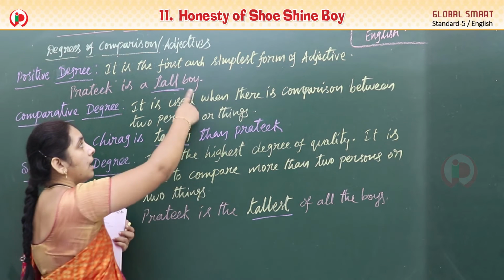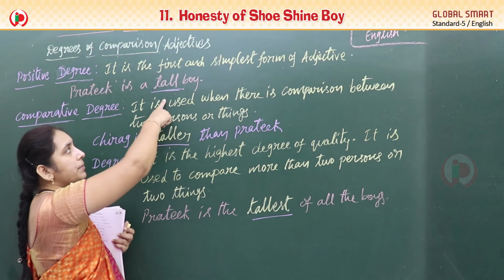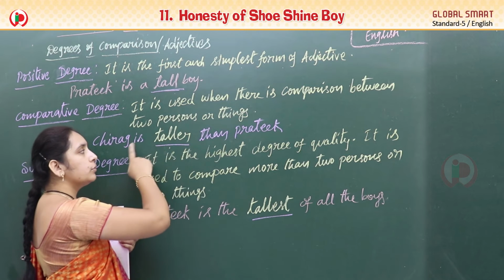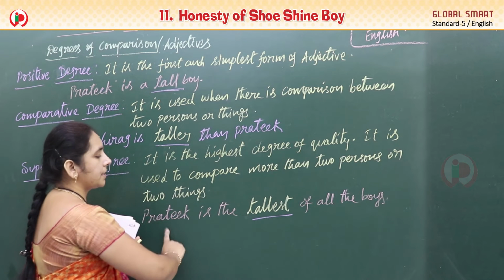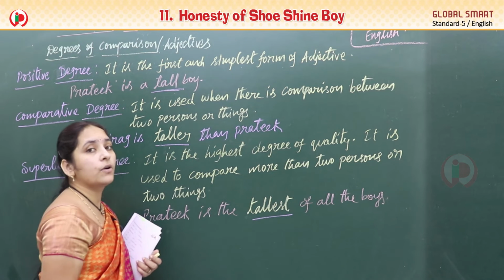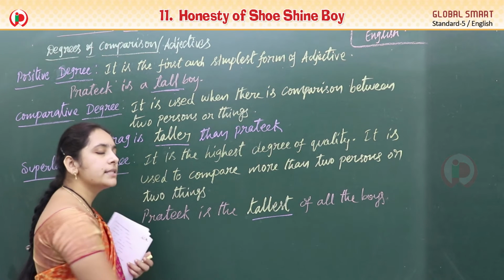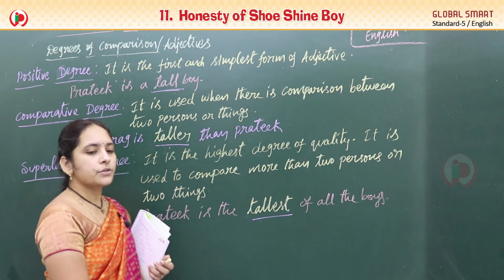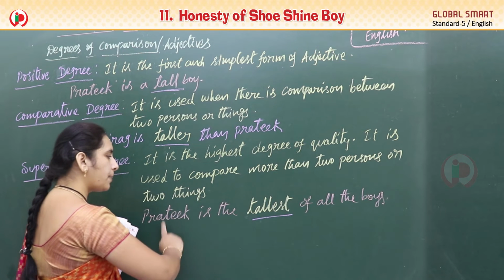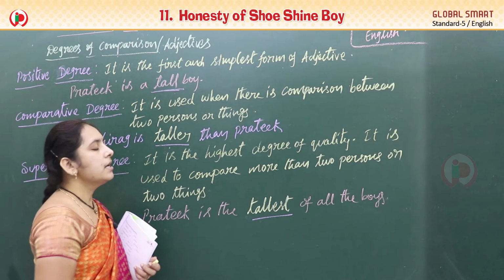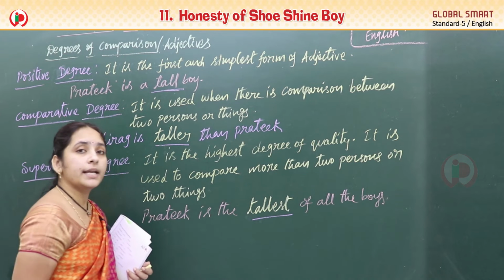Tallest. Tall, first form or simple form. Taller, comparative, that is from the two. And tallest, here Pratik is compared with more than two boys. So among all the boys, who is the tallest? Pratik. At the same time, he is the most, the highest. So that's why this is superlative degree.